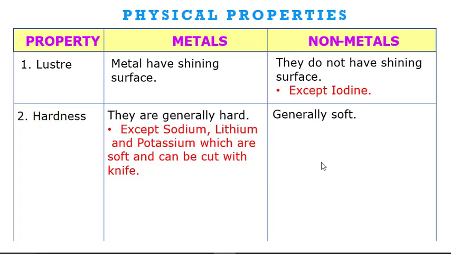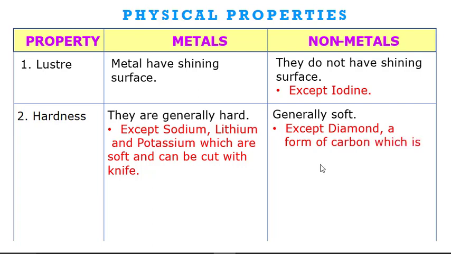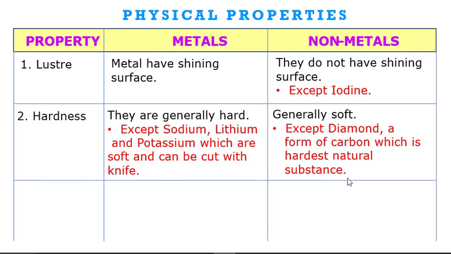Non-metals are generally soft except diamond. This is a form of carbon, which is the hardest natural substance. So diamond is a non-metal, but it is not soft, it is very hard. We can say that this is the hardest substance known. Now the third property is state.